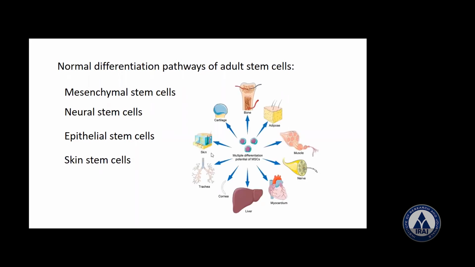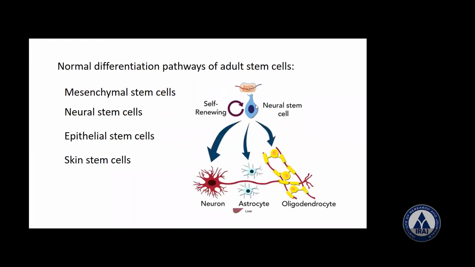One, MSC, meaning mesenchymal stem cells. They give rise to a variety of cell types. The cells in the bone called osteocytes, cells in the cartilage called chondrocytes, cells in the fat called adipocytes, and some connective tissue cells in the tendons here. Then next, neuronal stem cells. Bone cells, cartilaginous cells, adipose tissue cells, all these things I told. Neuronal stem cells.